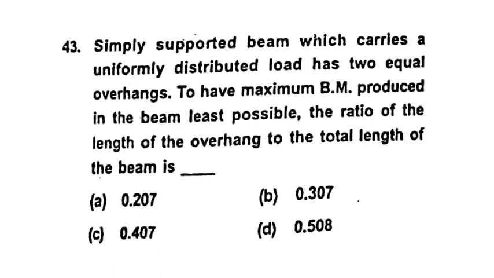Next question, question number 43. A simply supported beam which carries a uniformly distributed load has two equal overhangs. To have the maximum bending moment produced in the beam least possible, the ratio of the length of overhang to the total length of the beam is what? This is the same as the previous question we have already done.